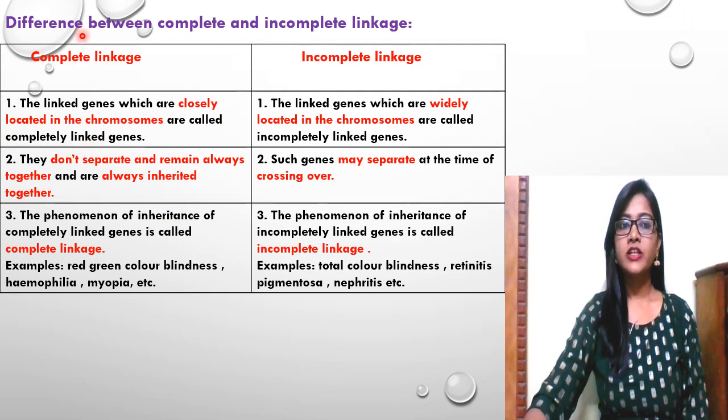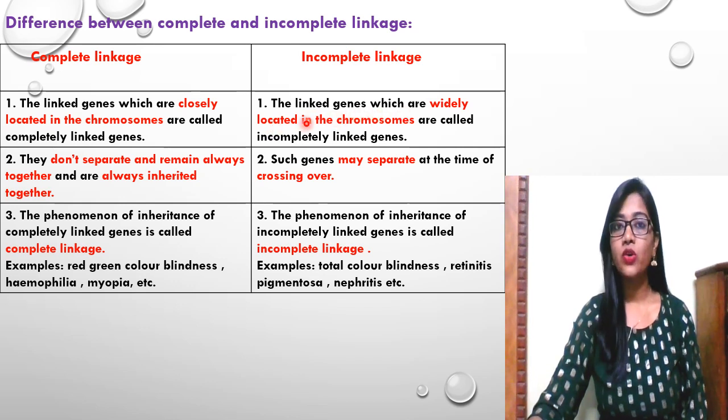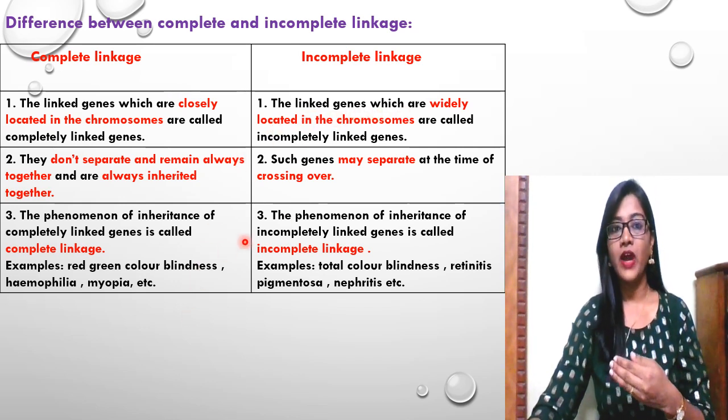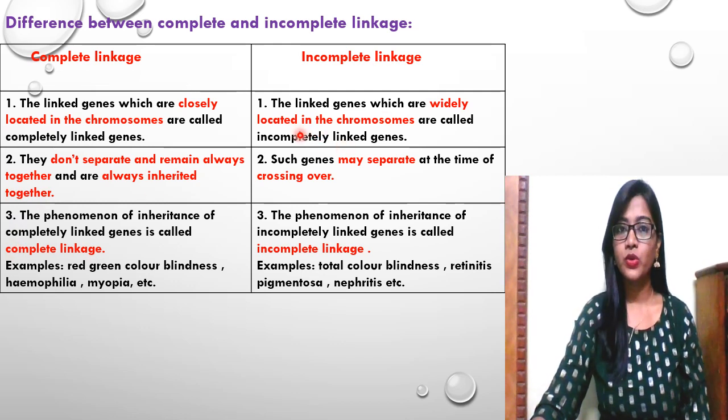In this slide, we will understand the difference between complete and incomplete linkages. What are these complete and incomplete linkages? In complete linkage, the linked genes which are closely located in the chromosomes are called completely linked genes. In case of incomplete linkage, the linked genes which are widely located, far apart from each other, are called incompletely linked genes.